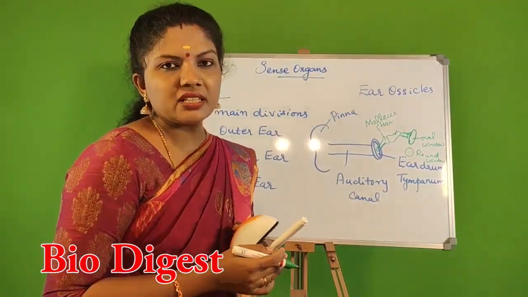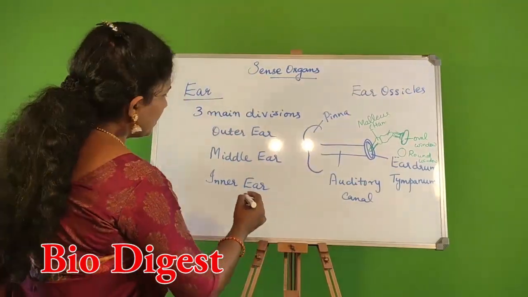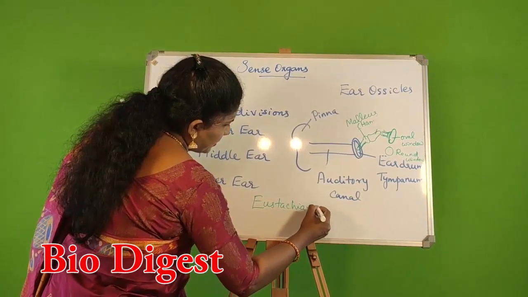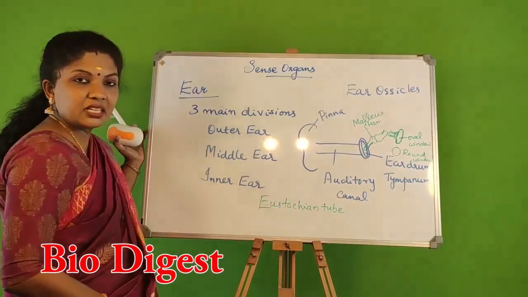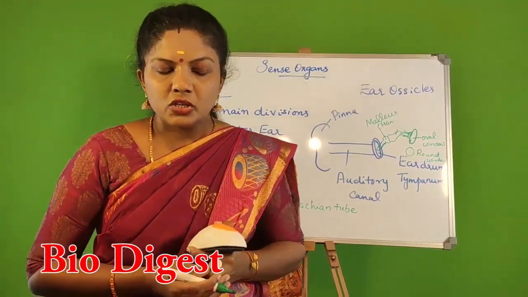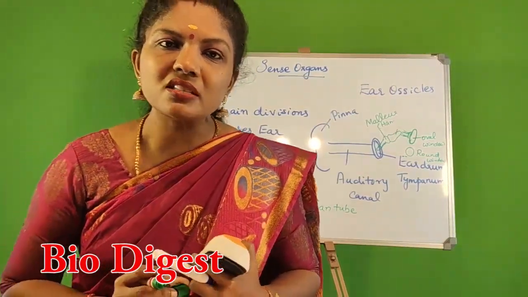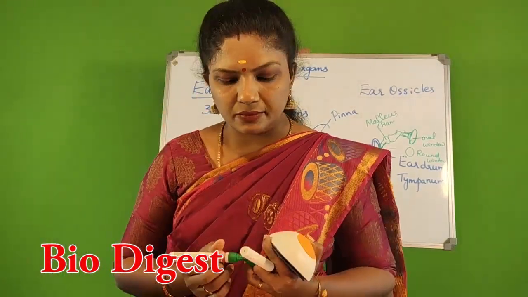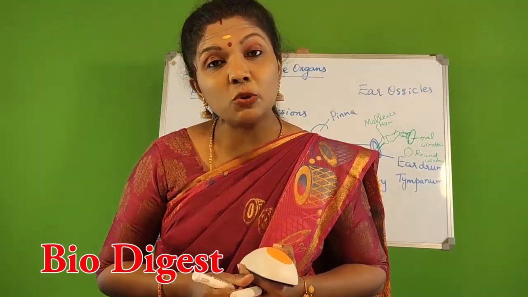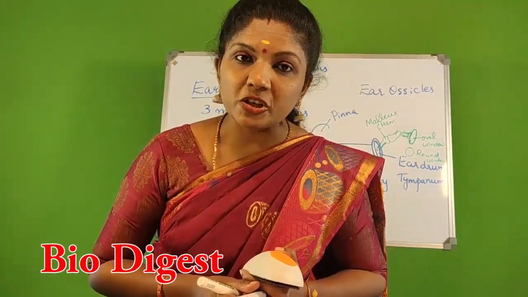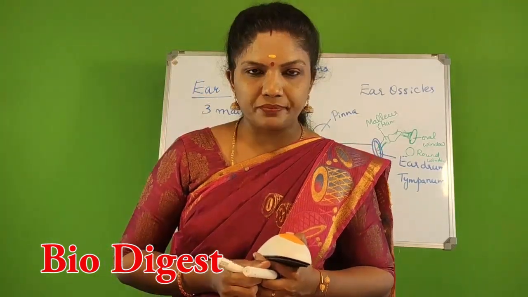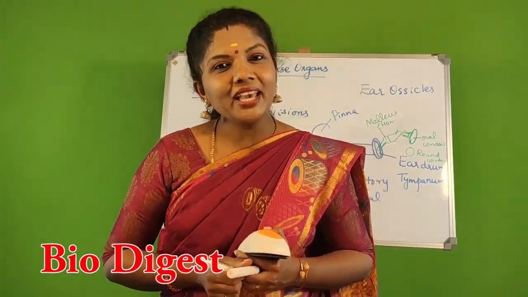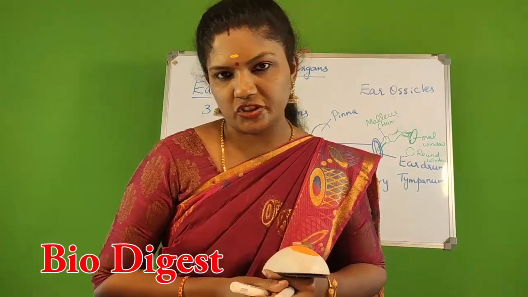In addition to that, there is one eustachian tube. The spelling is this. Eustachian tube is there, which actually connects the middle ear with the throat. So for the board exam, the question will come, what is the function of eustachian tube? So how will you write the answer? Eustachian tube equalizes air pressure on either side of the eardrum. I repeat, eustachian tube equalizes air pressure on either side of the eardrum.